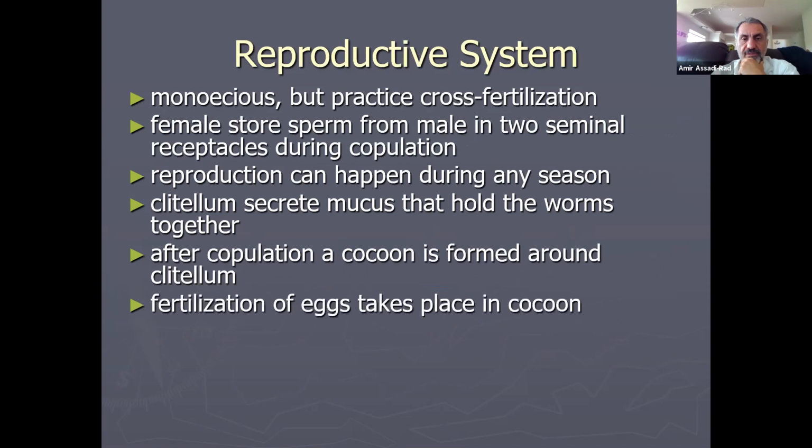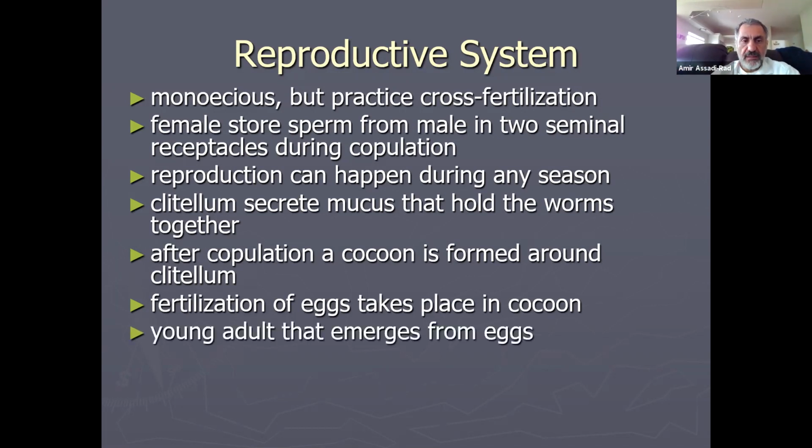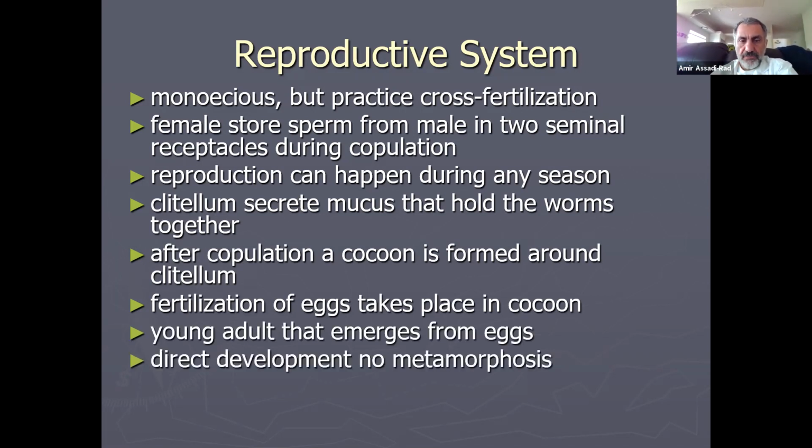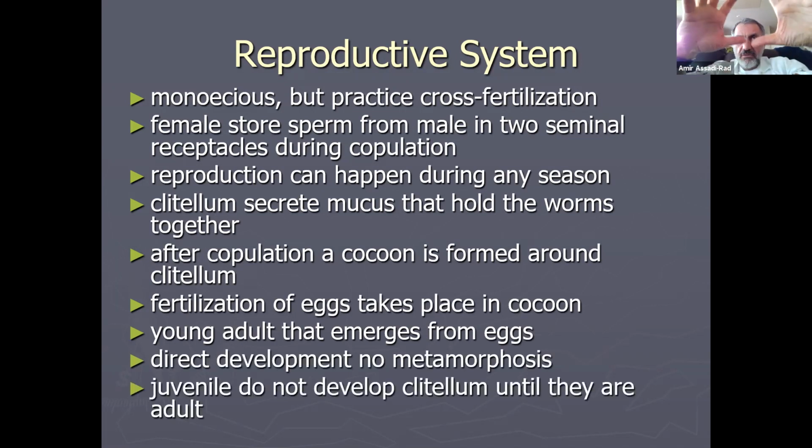You will see that after copulation, a cocoon is formed. The clitellum moves toward the anterior portion of the animal, and when it comes off the animal, that is a cocoon. Fertilization takes place in the cocoon, and young adults emerge from the eggs. Direct development, no metamorphosis. What comes out of the cocoon is a very immature earthworm, very small, and it does not have a clitellum. The clitellum is developed later on.